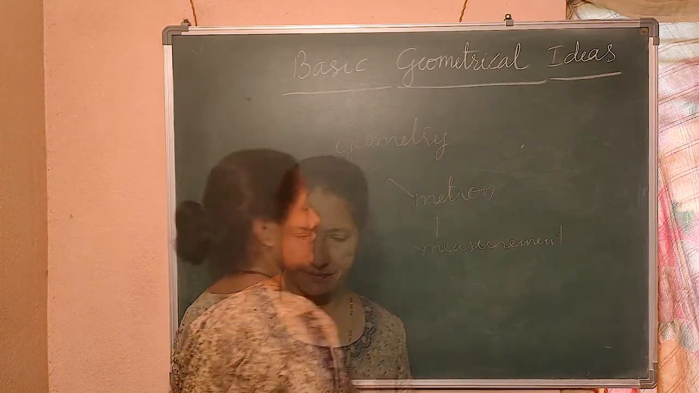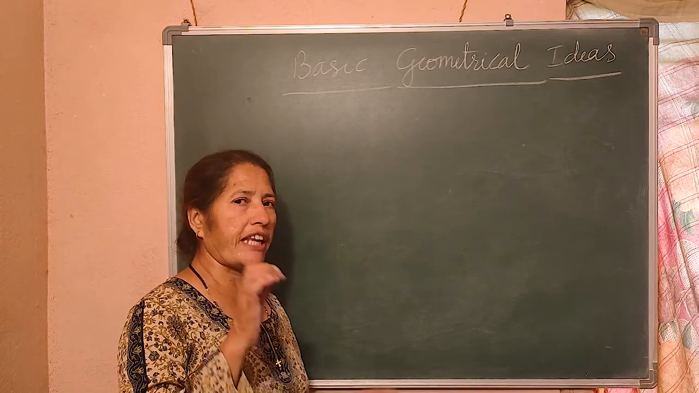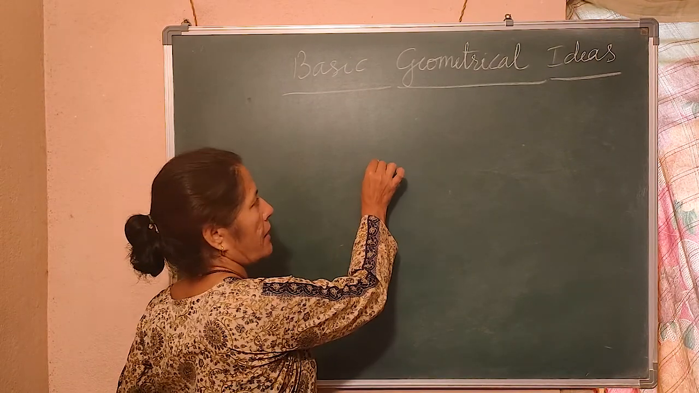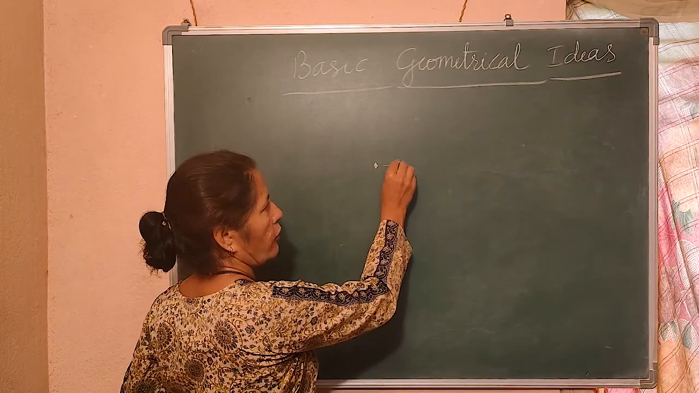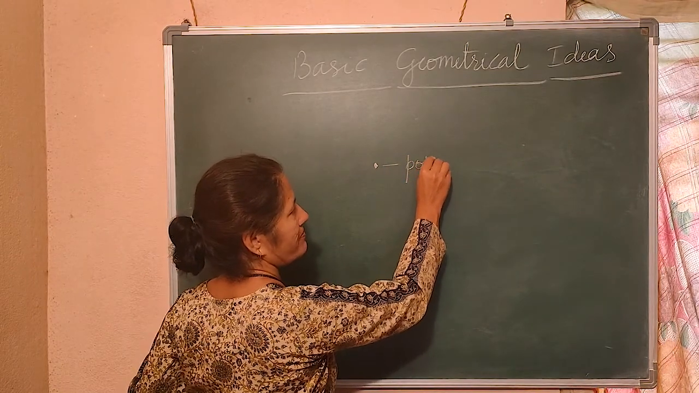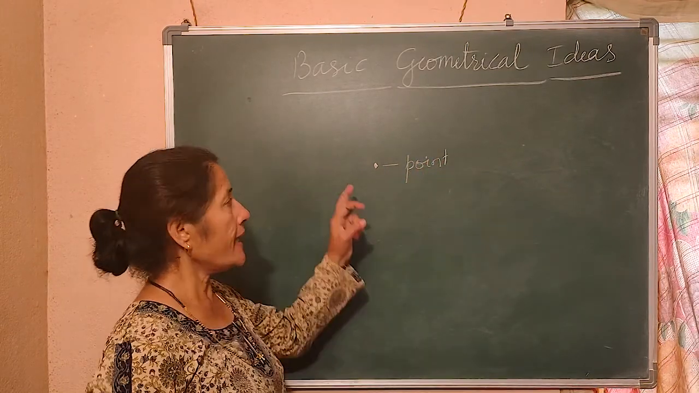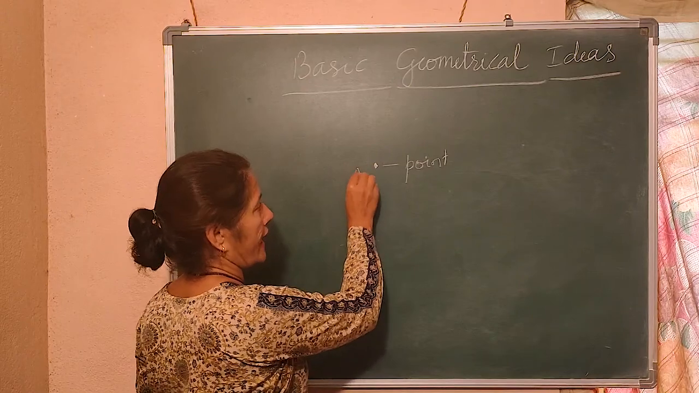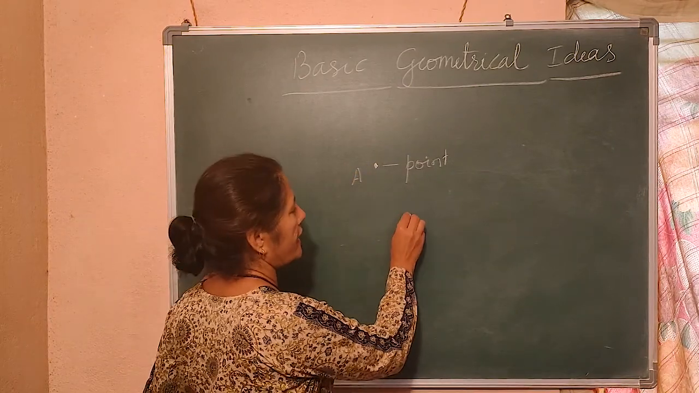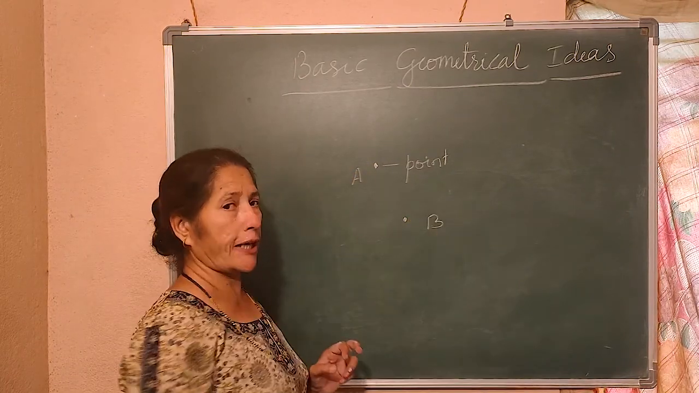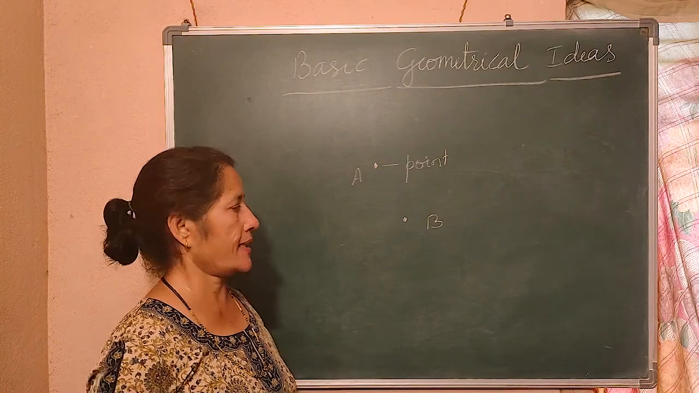First, I told you, if you take a sharp pencil and mark a point like this, what is this called? Point. Did you understand? I can name that point as A. I can name that another point as B. Are you following me? Yes.